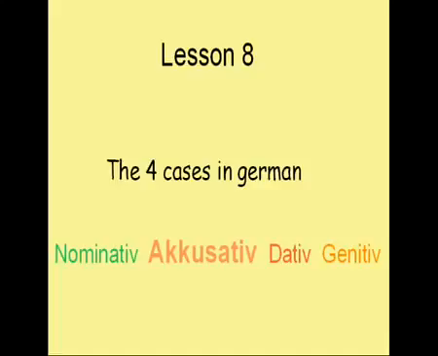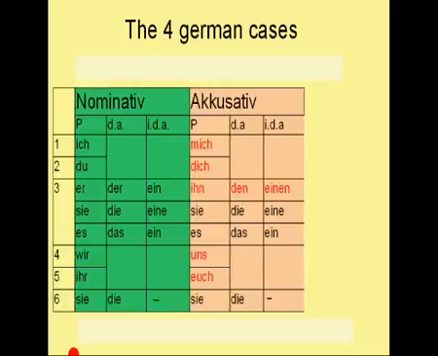In my last lesson you learned all about the nominative case, and in this lesson you will learn all about the accusative case. From my previous lessons you already got to know the personal pronouns ich, du, er, sie, es, wir, ihr and sie, and also the definite article der, die, das and die, and the indefinite article ein, eine and ein. So now you will get to know the accusative case.